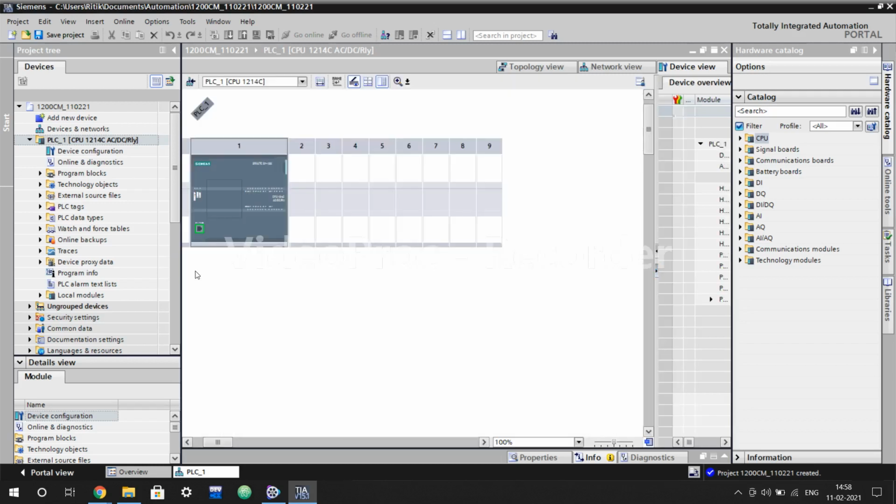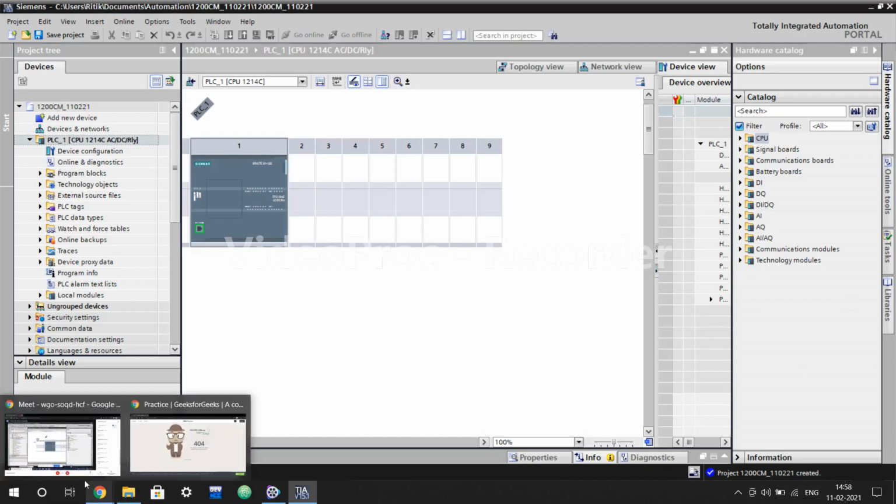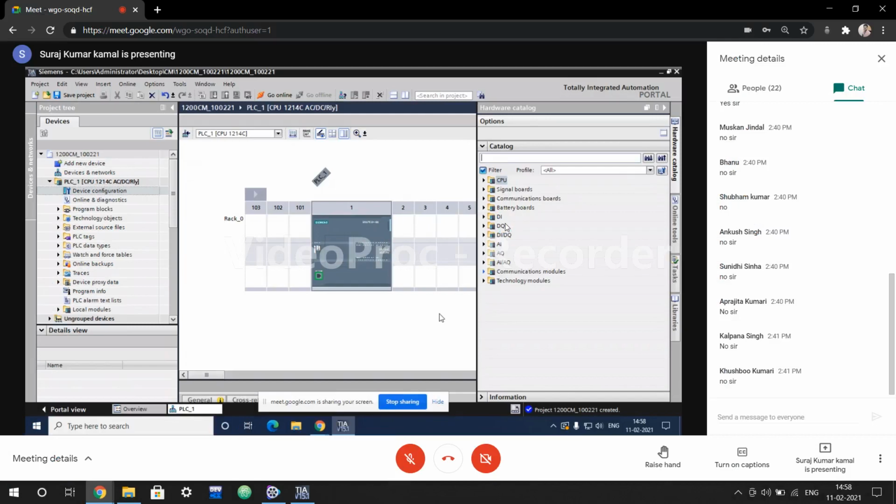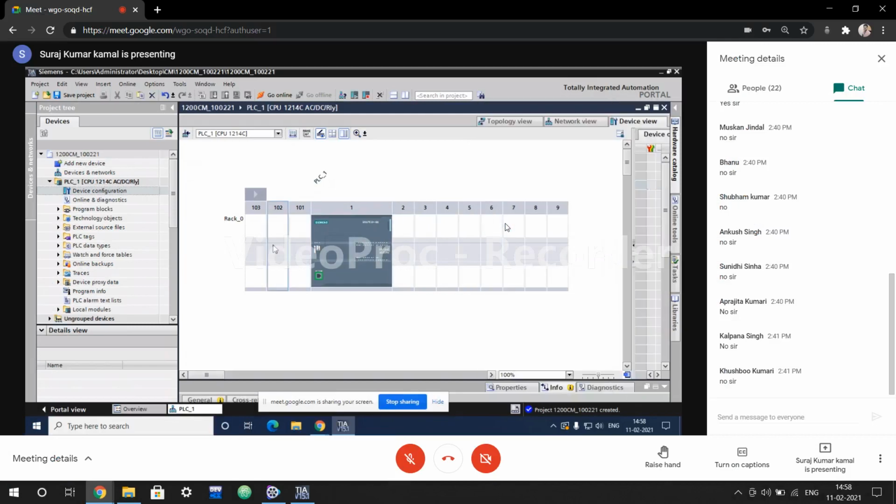So in case of the S7-1200 PLC CPU 1214C AC/DC/relay, on a single DIN rail we cannot connect more than 11 modules. As you can calculate, 3 communication modules and 8 signal modules, 8 plus 3, 11. And the current consumption of the whole 11 modules, including the PLC, that means 12, should not go more than 1.2 amperes.